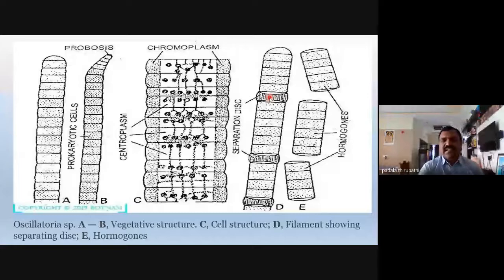Disjuncture cells, also called separation discs. These disjuncture cells are very useful in forming new hormogonia, or the new thallus of Oscillatoria.